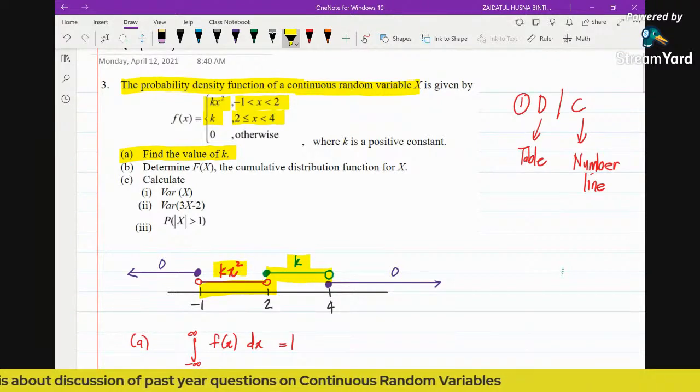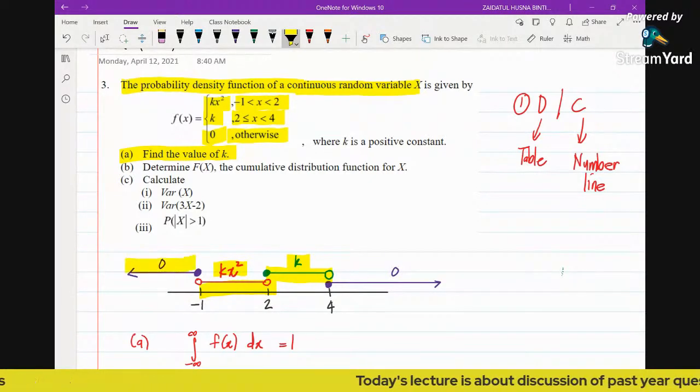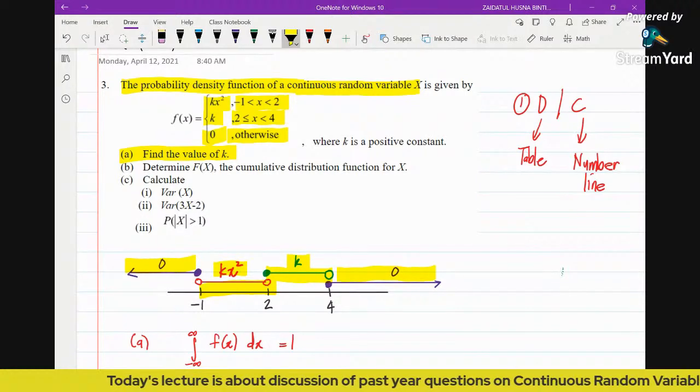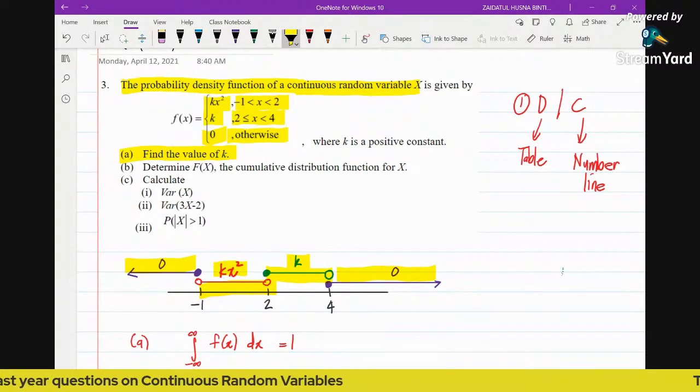And what does it mean by 0 otherwise? It means throughout the number line, except for these two regions, the functions are going to be 0. For the rest of the regions, except for the ones stated in the question, the functions are zeros, which means the probabilities are all zeros. So the question says find the value of k.